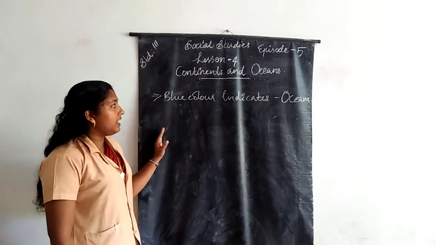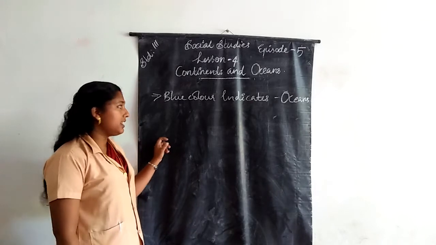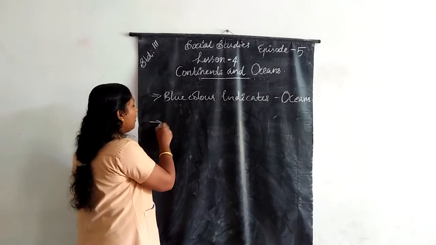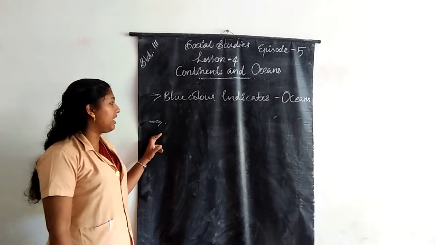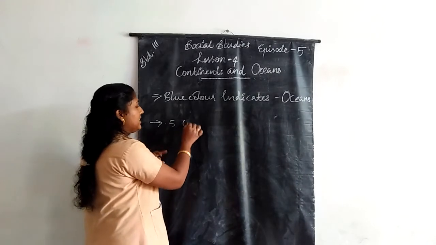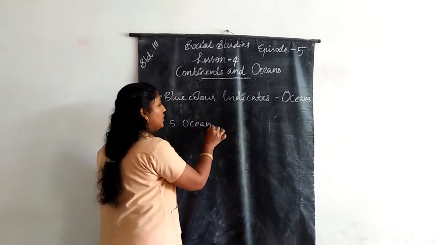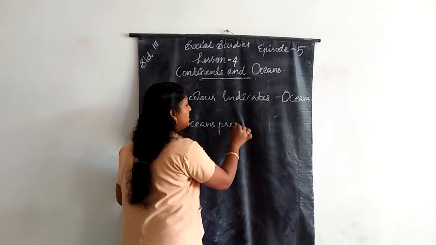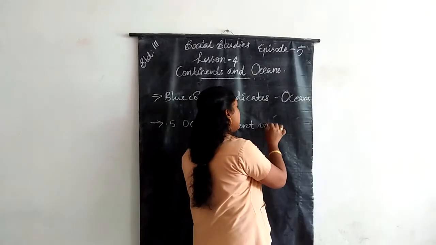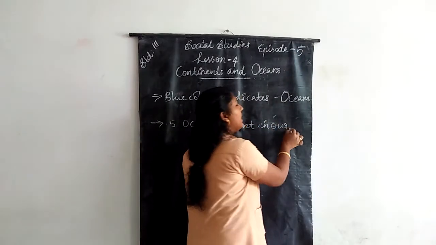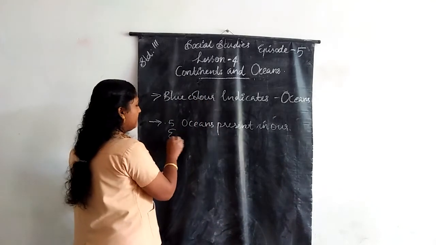In our Earth's surface, there are 5 oceans present.